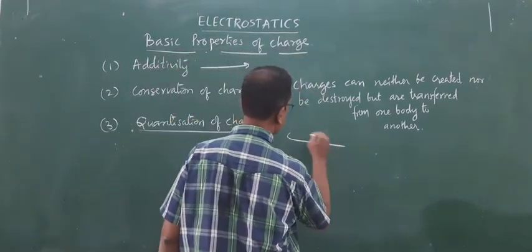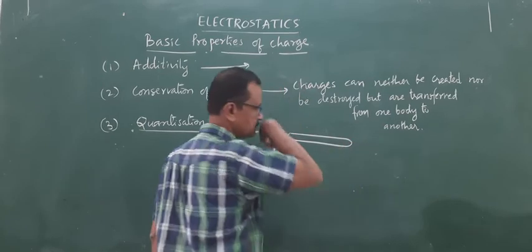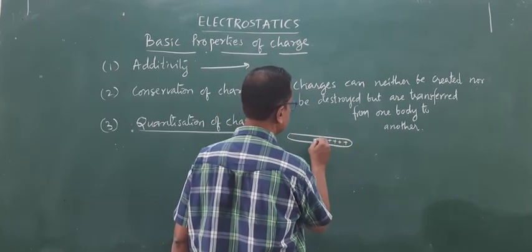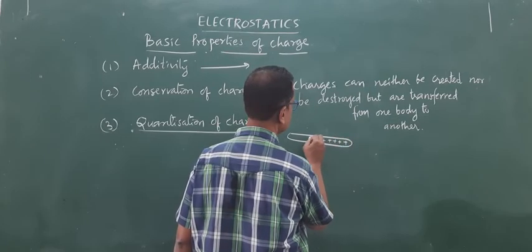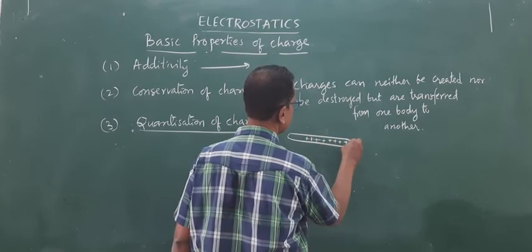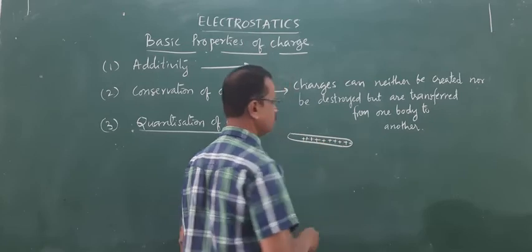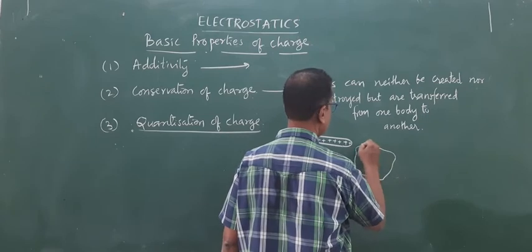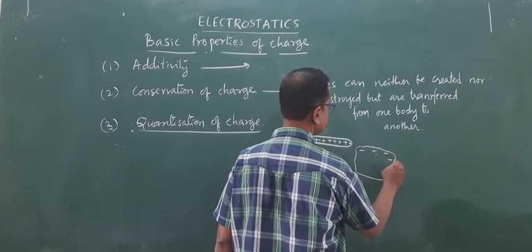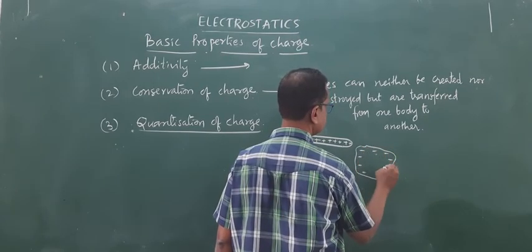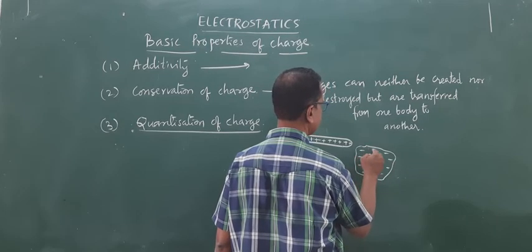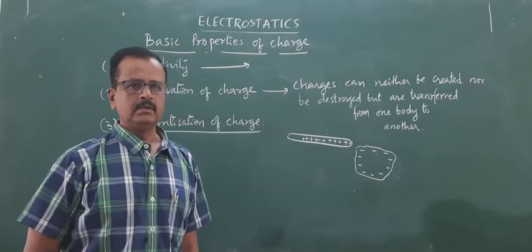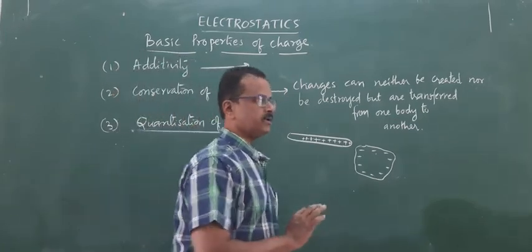Suppose this is a glass rod. On rubbing with the silk cloth, it is acquiring positive charge. 1, 2, 3, 4, 5, 6, 7, 8, 9, 10. If it is having 10 positive charges, the silk cloth will be having 10 negative charges. 1, 2, 3, 4, 5, 6, 7, 8, 9, 10. So, this is how we account for the charge.